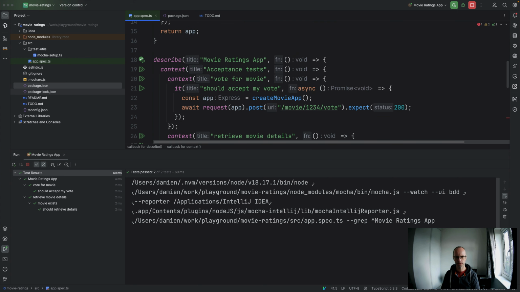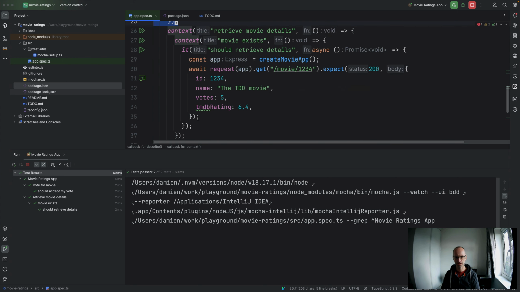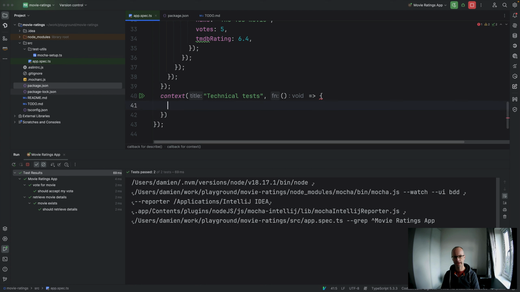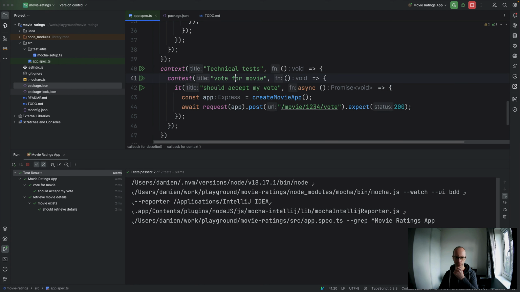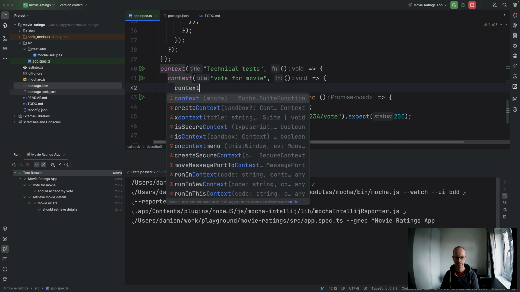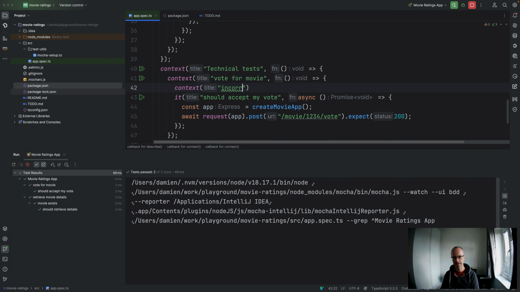we could take the same thing again. We want to say vote for movie. Context vote for movie context incorrect HTTP method, and we could do something along the lines of it should return 404.